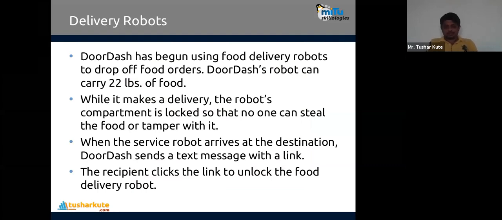When the service robot arrives at a destination, DoorDash sends a text message with a link. The recipient clicks on the link to unlock the food delivery robot. So this is a home security mechanism also added there. Still, it is not yet implemented completely.